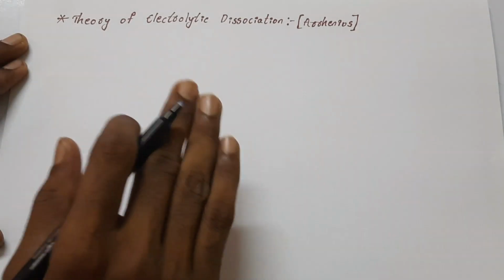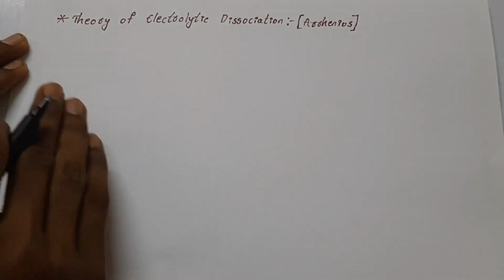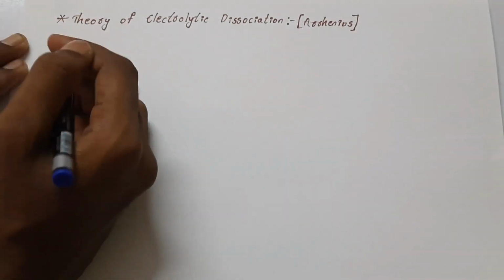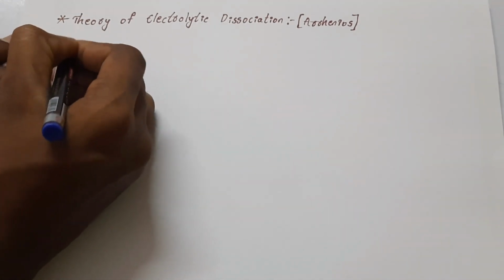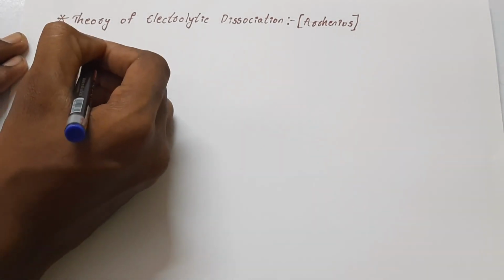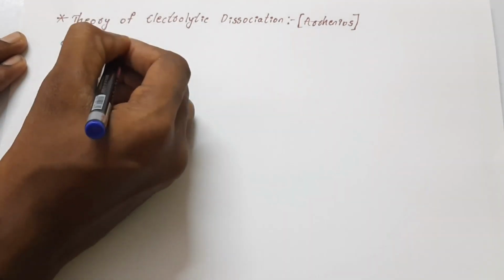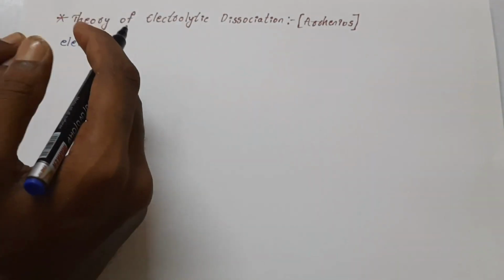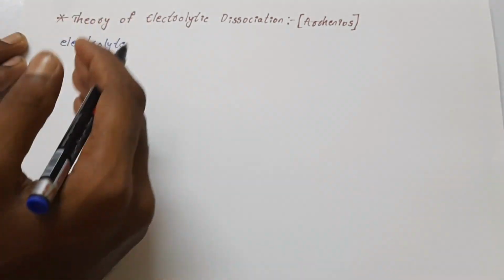If we look at the Arrhenius theory, also called the theory of electrolytic dissociation, it states that an electrolyte is a substance that produces an electrically conducting solution when it is dissolved in a polar solvent, such as water.